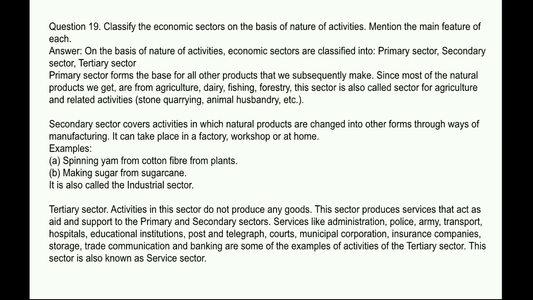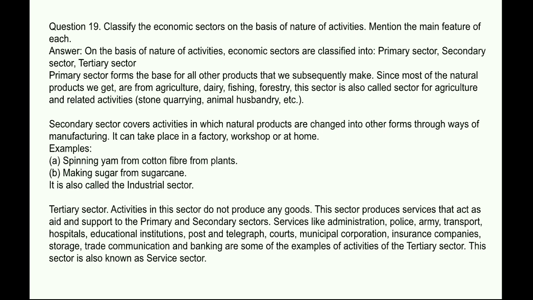Next question: classify the economic sector on the basis of natural activities. Mention the main features of each. Answer: on the basis of nature of activities, economic sectors are classified into primary sector, secondary sector, and tertiary sector. Primary sector forms the base for all other products that we subsequently make. Since most of the natural products we get are from agriculture, dairy, fishing, forestry, this sector is also called agriculture and related sector. Activities include agriculture, stone quarrying, animal husbandry, etc.